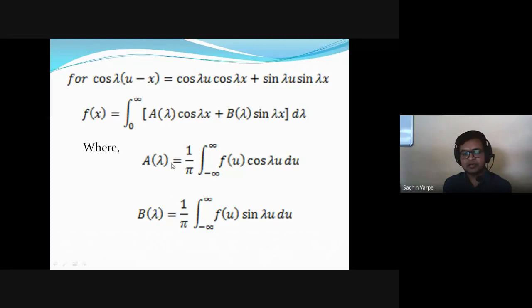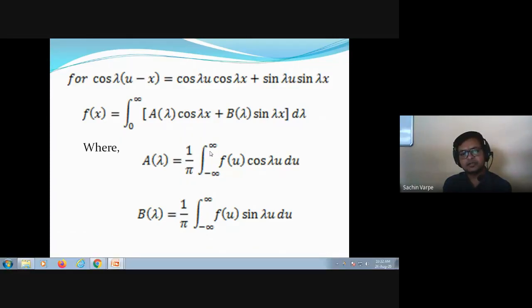And what will be a of lambda? It will be 2 times from 0 to infinity, isn't it? So a of lambda will be 2 times from 0 to infinity f of u cos of lambda u du, because f of u is even and cos is already even. So even into even function, isn't it? Therefore a of lambda will be non-zero and b of lambda will be 0 in case f of u is even. If f of u is odd, then b of lambda will be non-zero and a of lambda will be 0, because odd into even will be odd and integration of odd over a two-sided interval will be 0. So a of lambda will be 0 in case of an odd function, isn't it? So that is what we are having.